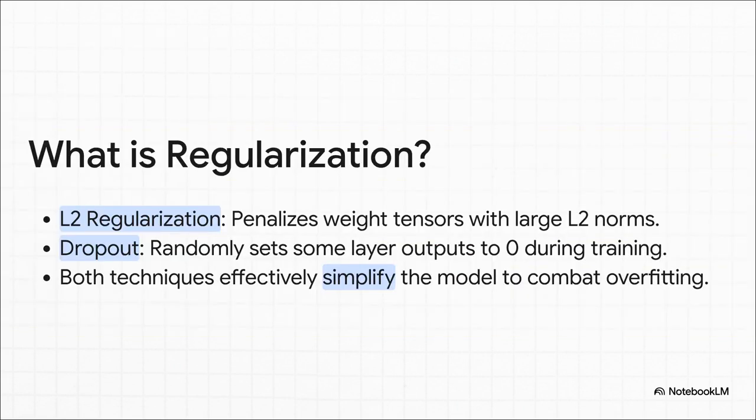Let's just double-click on regularization for a second, because it's a really powerful technique. The best way to think about it is like a complexity tax. We add a penalty during training that punishes the model for making itself too complex. It forces the model to only focus on the most important, most generalizable patterns, nudging it back toward that sweet spot on the curve without us having to change the model's architecture.